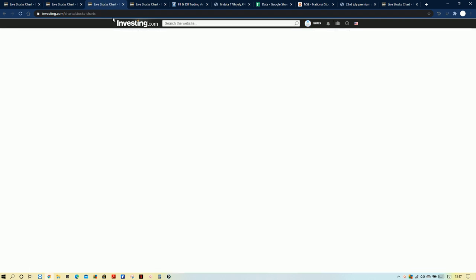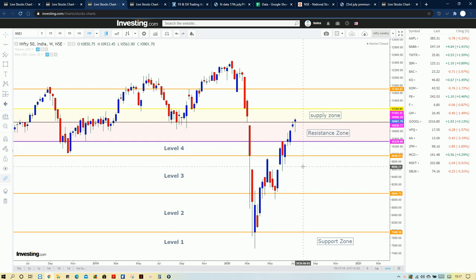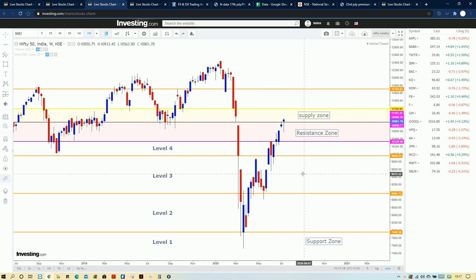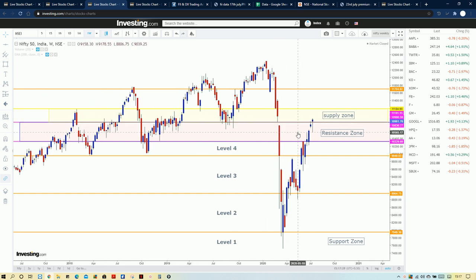Now we move on to the next setup, that is the weekly price action. In this weekly chart I have added one more zone here. The earlier resistance zone got crossed and it took support of this zone. That's why we can see it has now entered the supply zone. Earlier it was a demand zone, now it will turn into a supply zone. With huge volumes it can even turn this zone into a demand zone, taking this further to the next levels. But we need to see the data to confirm that, and the volume is very essential.